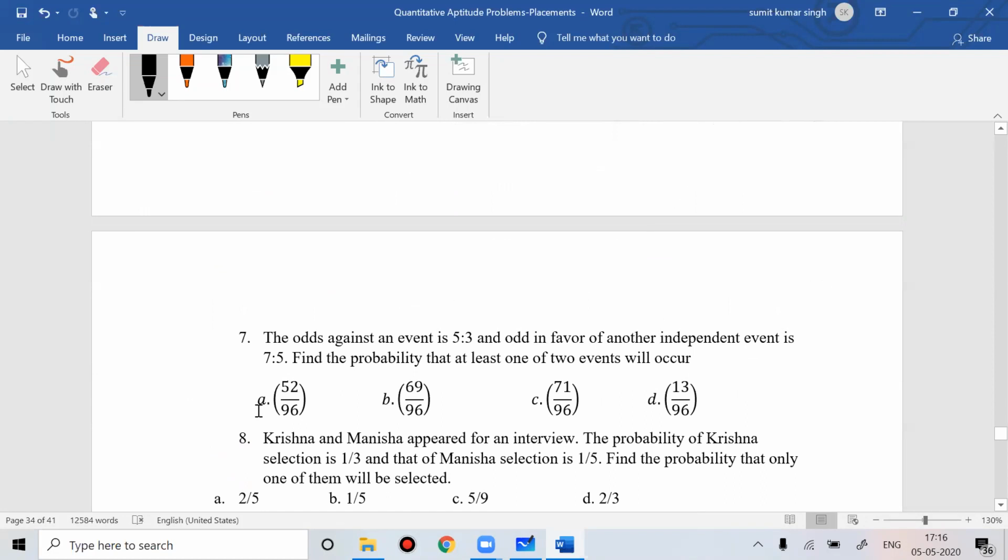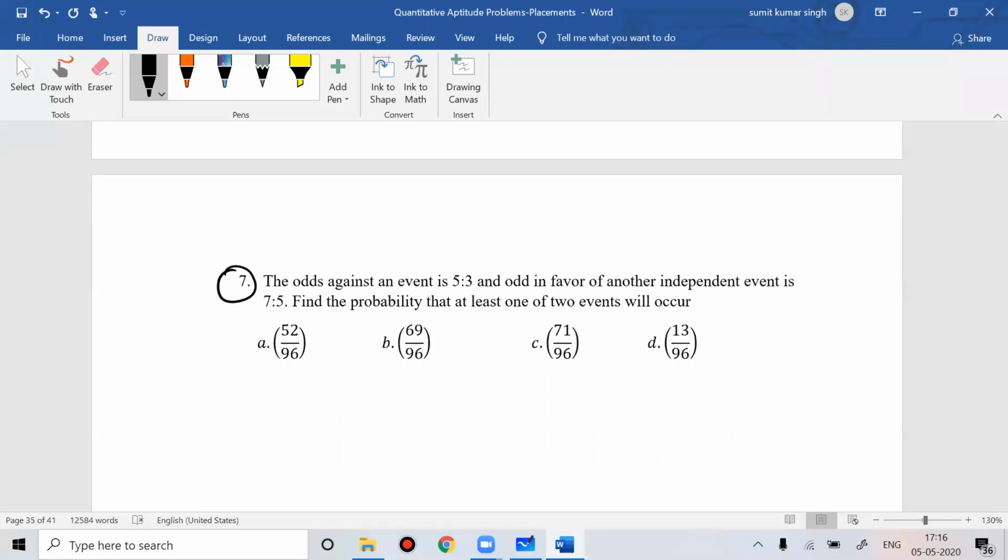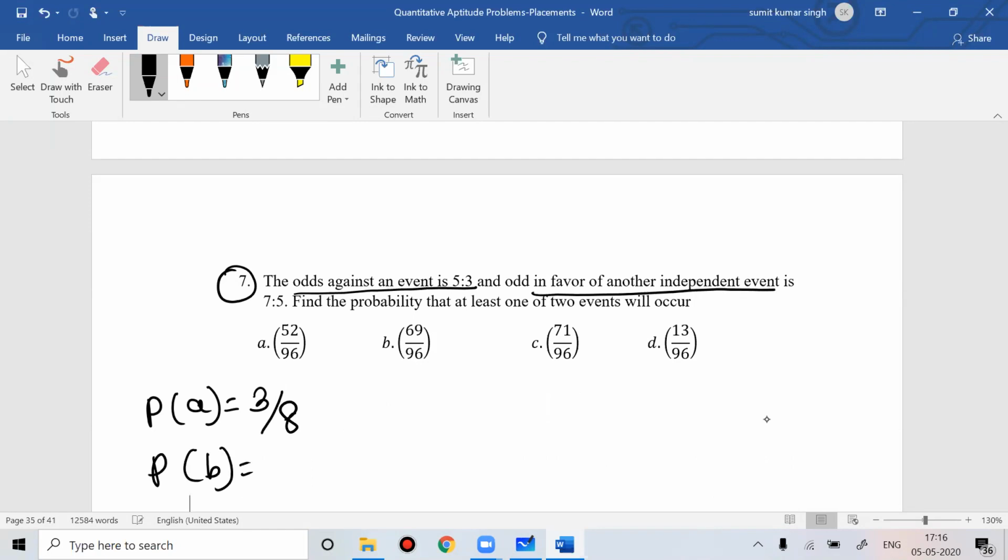Now, if you see question number 7, the odds against an event is 5 by 3. So what would be the probability? 3 by 8. And odds in favor of another event is 7 is to 5. So what is the probability? 5 by 12. Okay, so I hope this is clear with everyone.